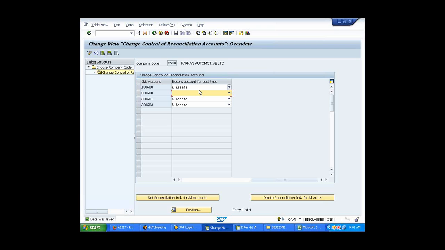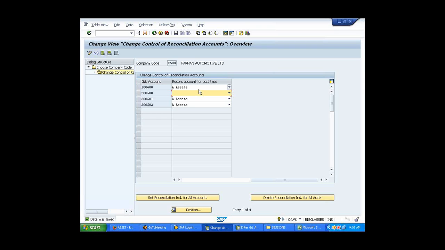Not from there. Other fields, like the revenue ones where we select G001, G067, all those, you can change. Field status group also you can change. So only this recon account field can't be changed once it's saved.